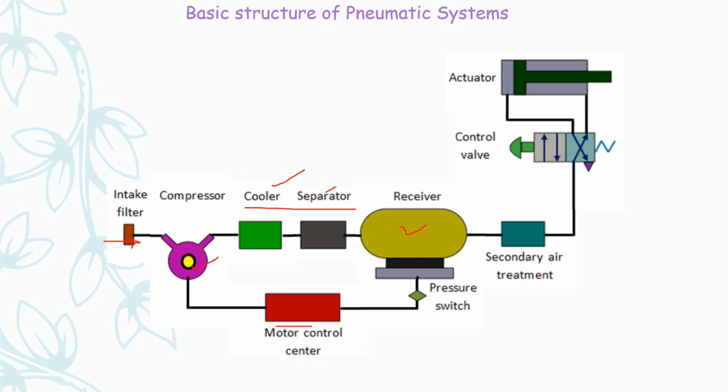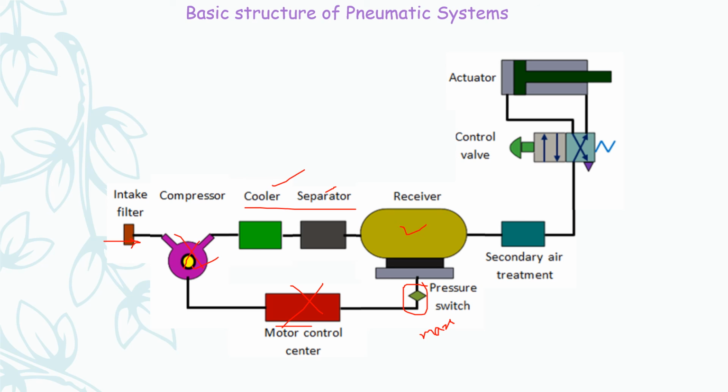On this storage receiver or storage reservoir, a pressure sensor is mounted which senses the maximum pressure. If the maximum pressure is reached, this pressure sensor senses that and in turn puts the compressor and motor off in order to ensure safety.